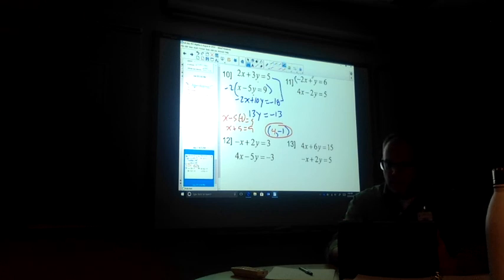Maybe let's get rid of the x's. So I'm going to multiply the whole top equation by 2. That would give me a -4x and a +4x. And again, to save time, I'll just bring it down here. So that's going to give me -4x plus 2y is equal to 12.